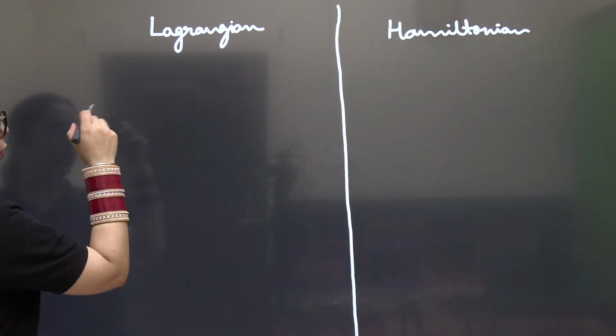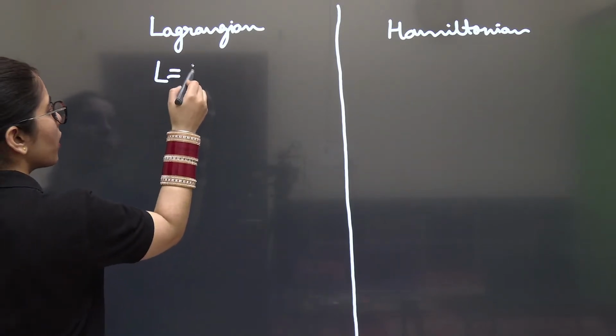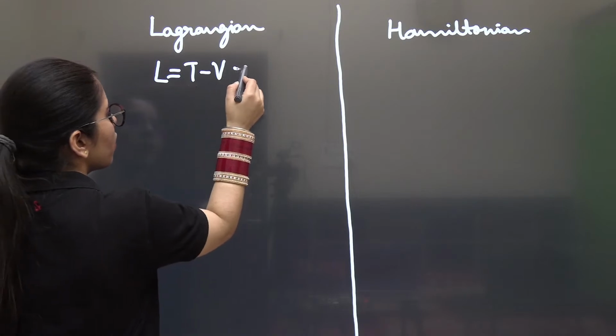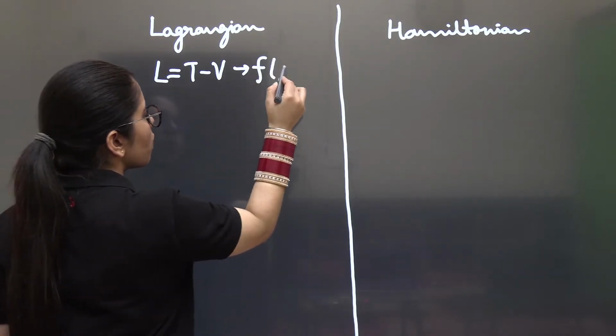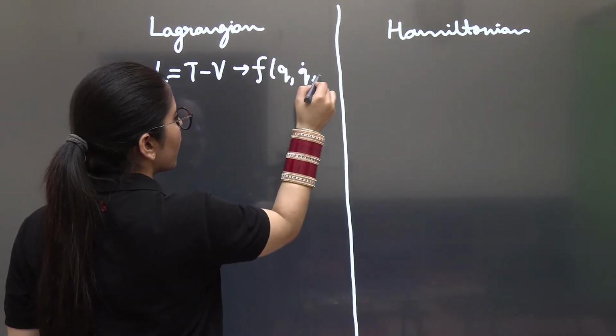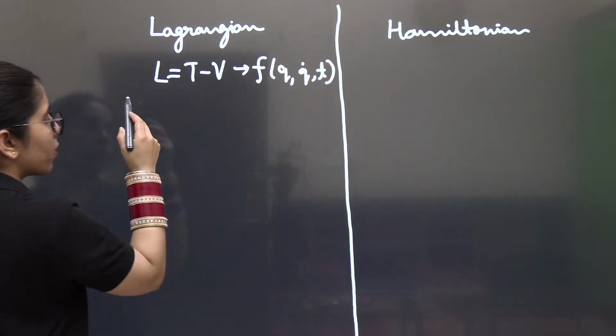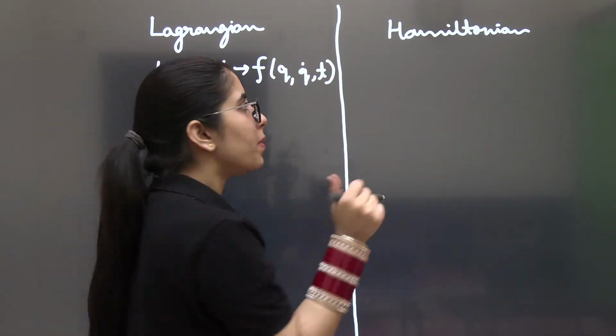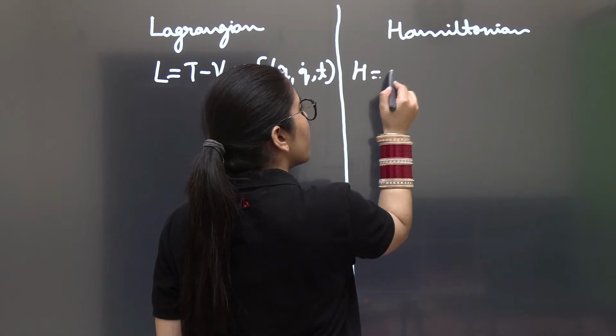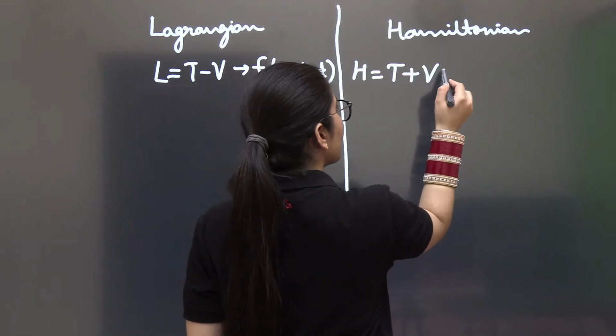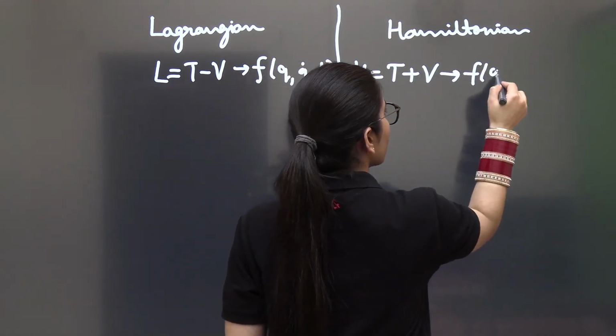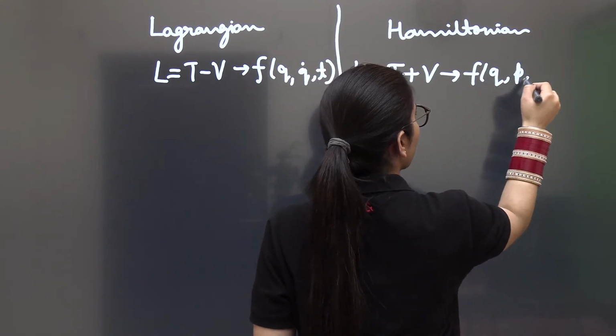For the Lagrangian, first of all, you got to know L is equal to T minus V. The second thing you are going to consider, it's a function of generalized coordinate, velocity and time t. It's the very basic thing. Same way for the Hamiltonian, you got to know that it is T plus V, and it is a function of generalized coordinate, generalized momentum and time t.